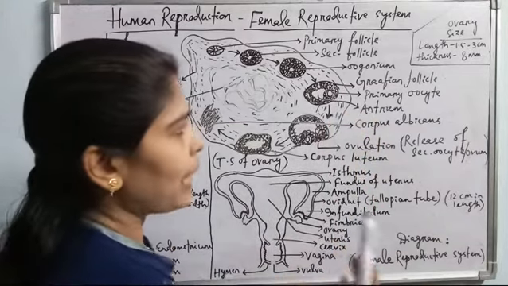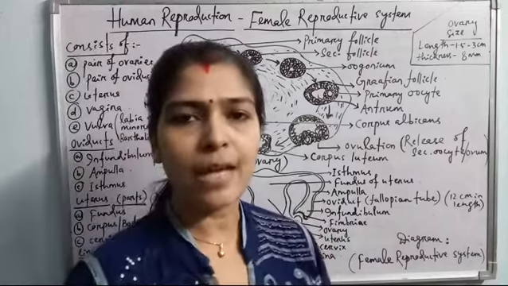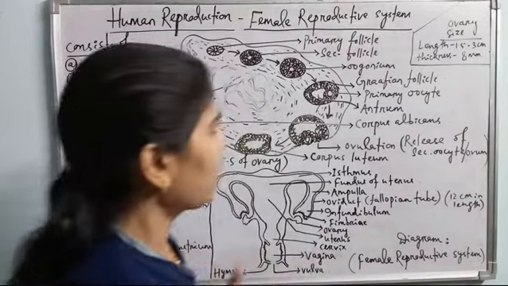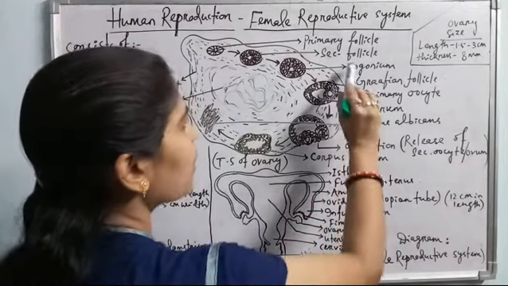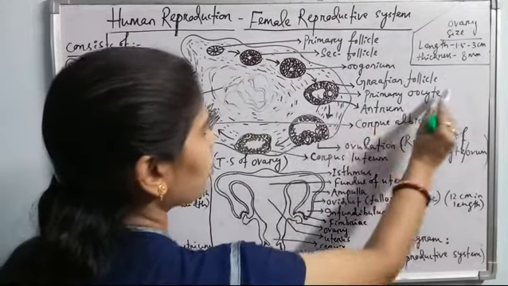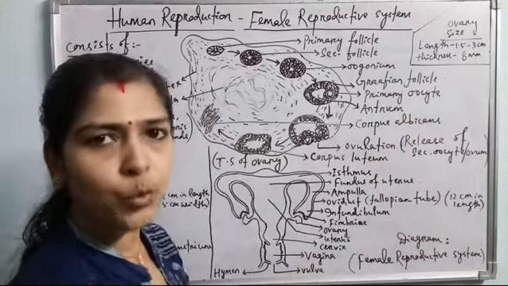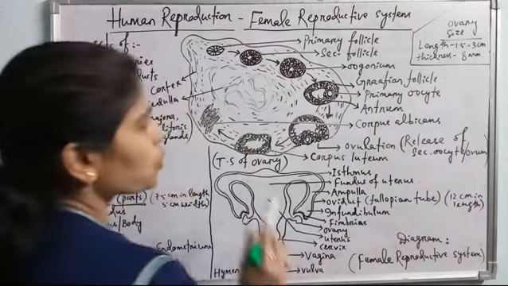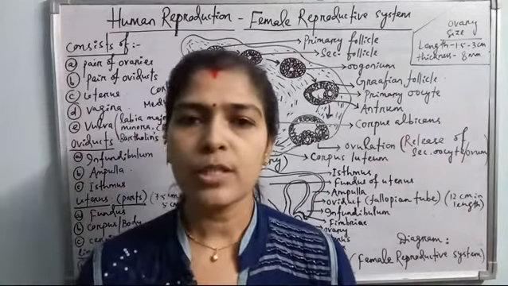What exactly is the primary oocyte? How does it differ from the oogonium? Oogonium, as I have told you, is the ovum mother cell, and this oogonium enlarges in size, becomes ready, and is called the primary oocyte. It undergoes meiosis 1, then meiosis 2 occurs, and the ovum is produced. So what happens? This enlarged primary oocyte undergoes meiosis 1.